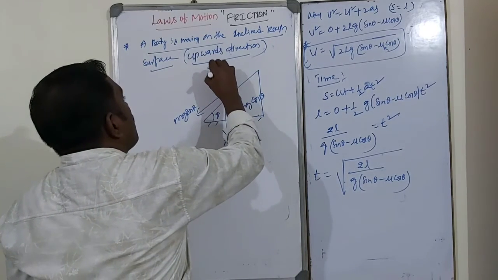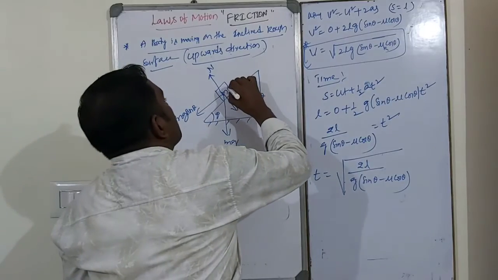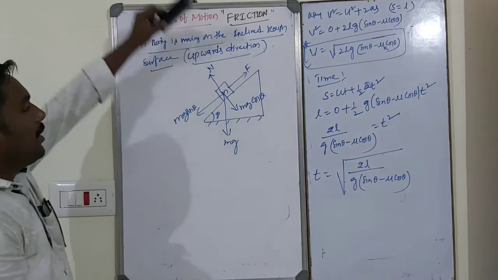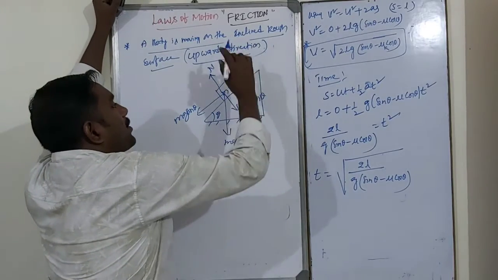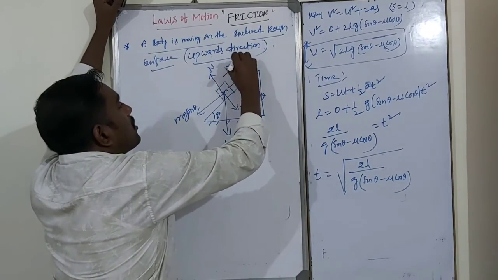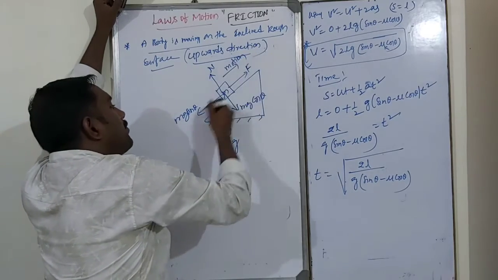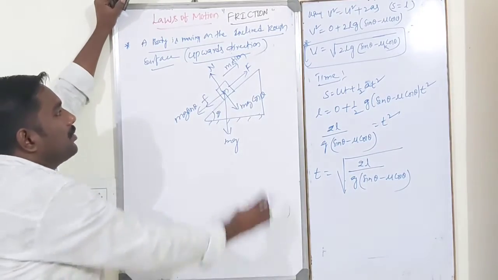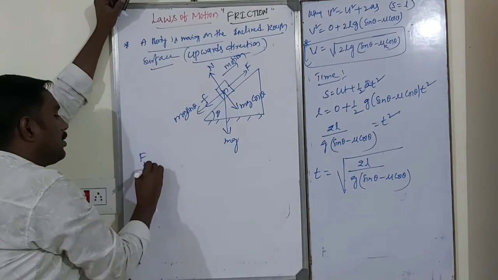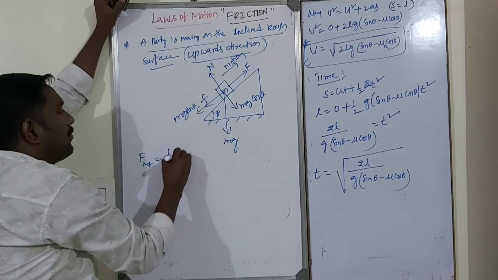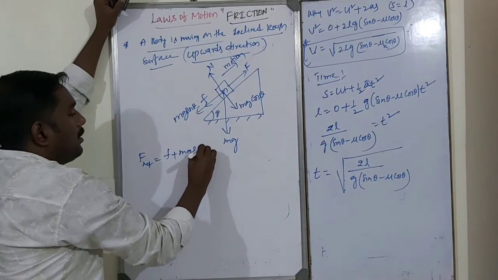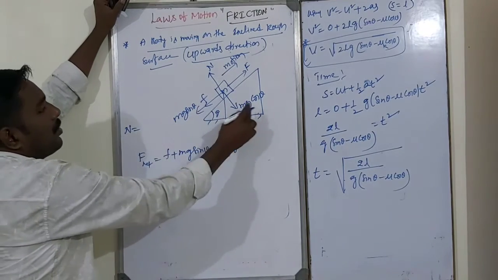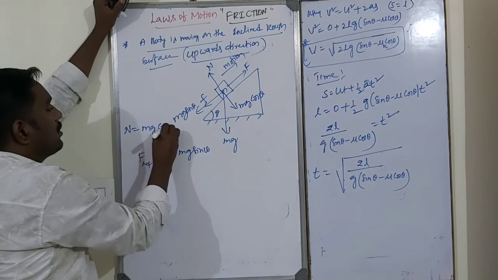This is the normal reaction. So the body is moving upward by a force F. This is the motion of the body. The frictional force acts in the opposite direction. So then what is the net force? F net is equal to the frictional force plus mg sin theta, because both are in the same direction. And the normal reaction N is equal to mg cos theta.